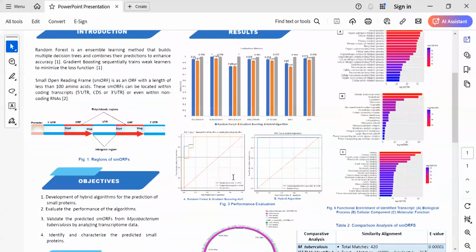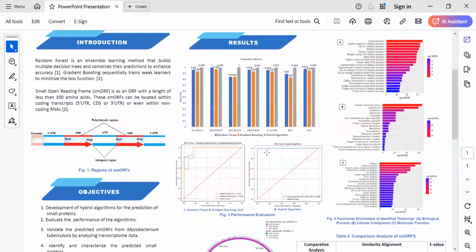Results. The performance evaluation of the predicted algorithm. The blue color denotes random forest, while the brown color denotes gradient boosting. The gray color indicates the hybrid algorithm. At individual prediction between random forest and gradient boosting, random forest has been able to achieve a higher accuracy of 96% compared to gradient boosting, which achieved 93%.